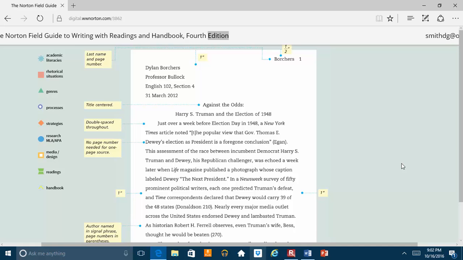What do I mean when I say correspond? Well, number one, it needs to be properly formatted. And so you need to make sure that whatever you include as an in-text citation is exactly the way it begins on your works cited page. And number two, you want to make sure that it's complete. Whatever you list as an in-text citation, you have a full citation for it on your works cited page. And whatever is on your works cited page, you have a corresponding in-text citation for that source in your essay.